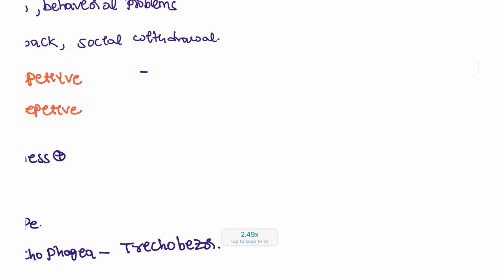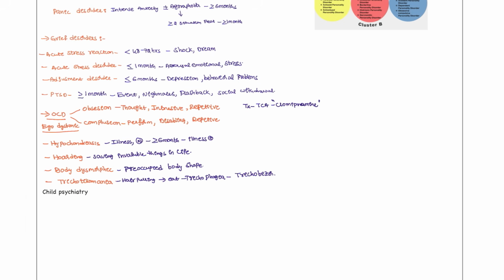Next, what is the treatment? The basic treatment for this patient is a TCA, but it has toxicity. So we will use the one with low side effects at a low dose, that is clomipramine. The drug name is clomipramine. This drug can be given for this patient. That is one thing we can use.